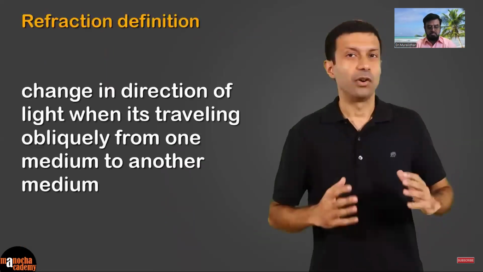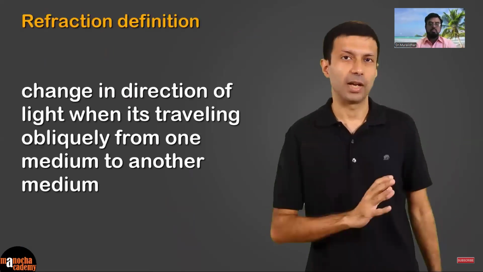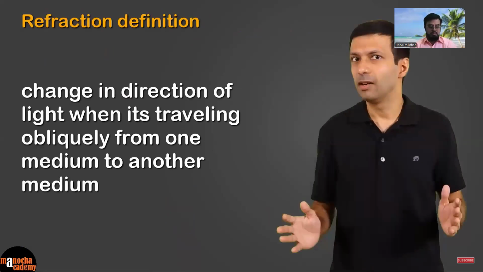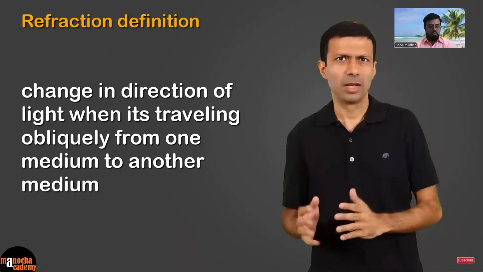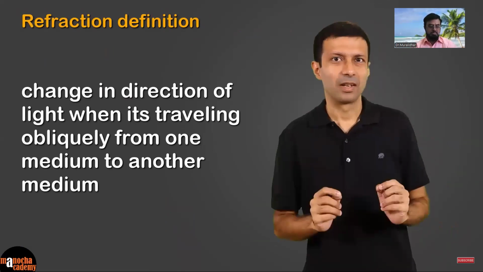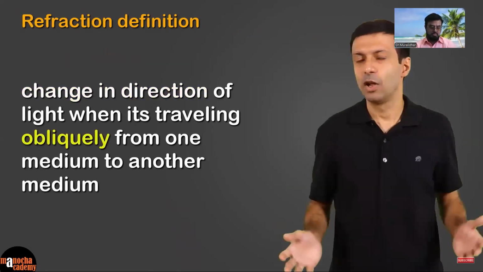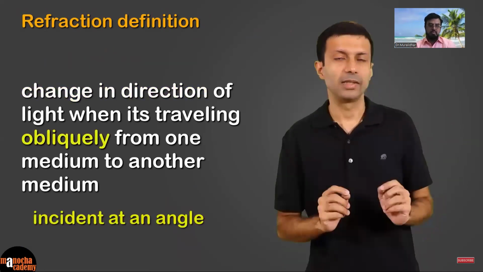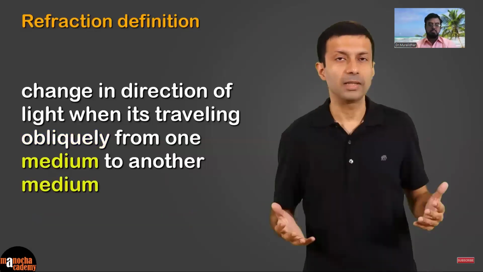So here's the fancy definition of refraction of light. Refraction of light is defined as the change in direction of light when it's traveling obliquely from one medium to another medium. So what does this all mean? Let's break it down here. So change in direction means bending of light. Obliquely means the light is incident at an angle. And the word medium means material.